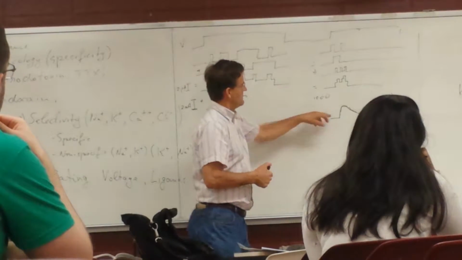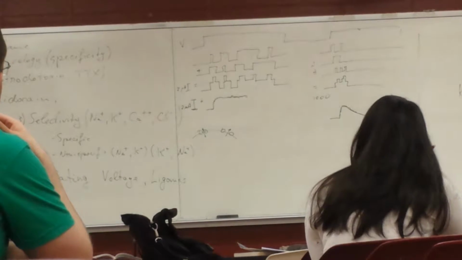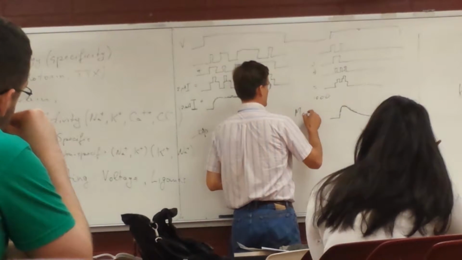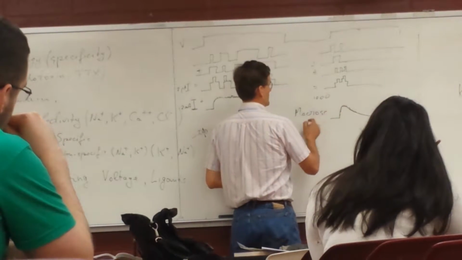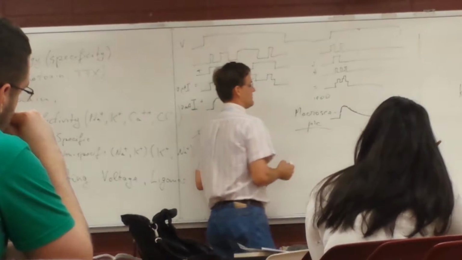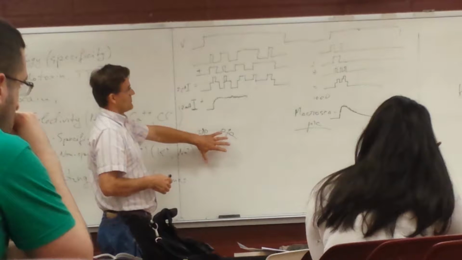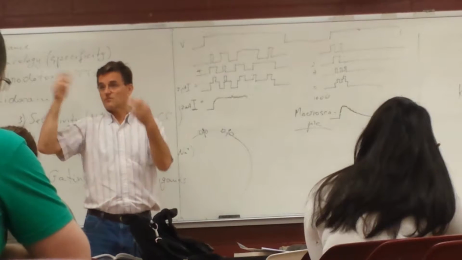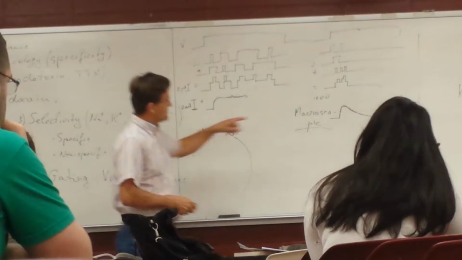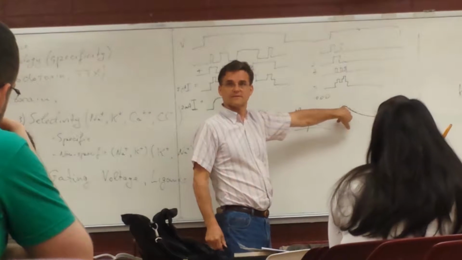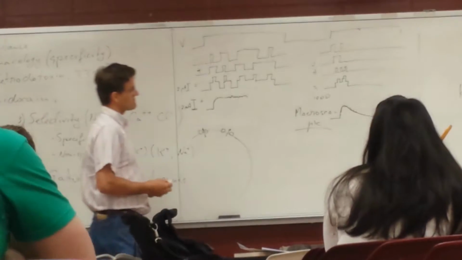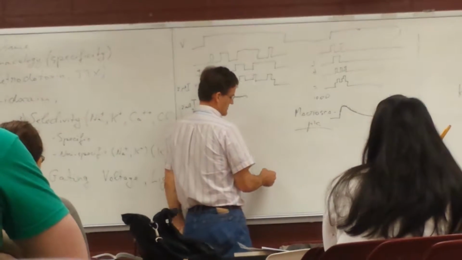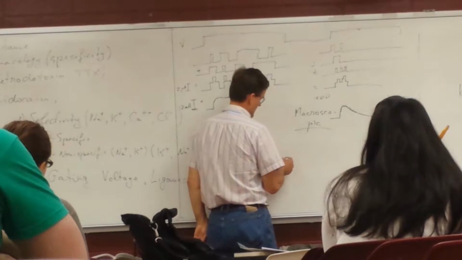Now, if this current is flowing through the channel and through a membrane, this is now the macroscopic current, right? The other one was single channel. This is the macroscopic current, much bigger current. If that is now what's flowing through this membrane, it will produce a voltage change, right? This voltage change will obviously be transient, right? And so if this voltage change in a cell produces a certain signal, and I'm jumping ahead here, but we'll come back to that again.